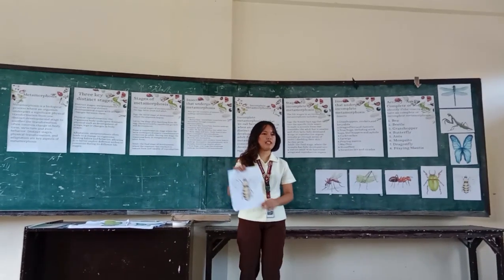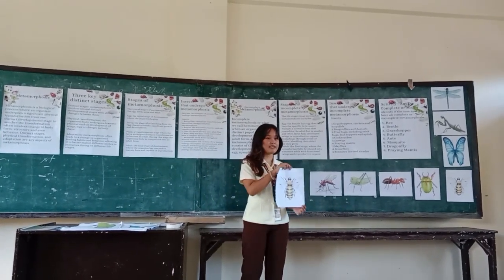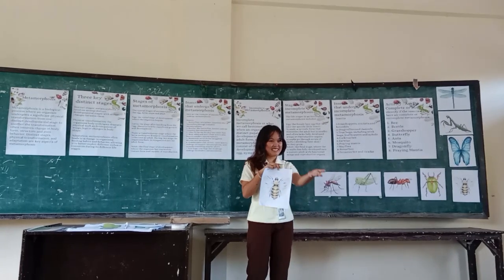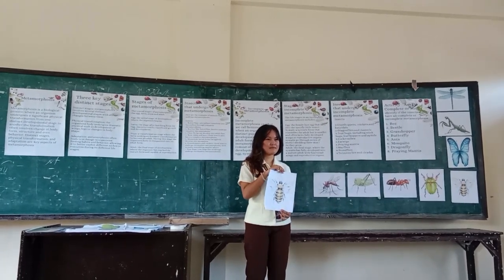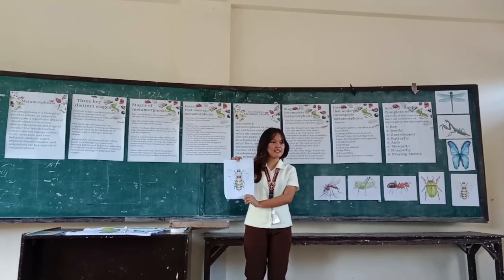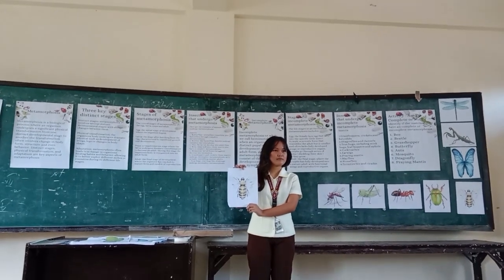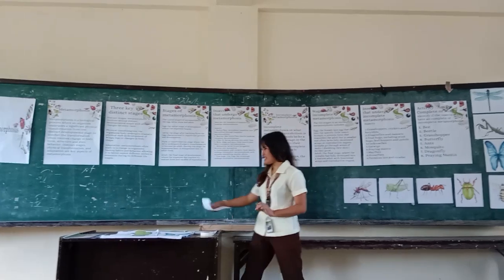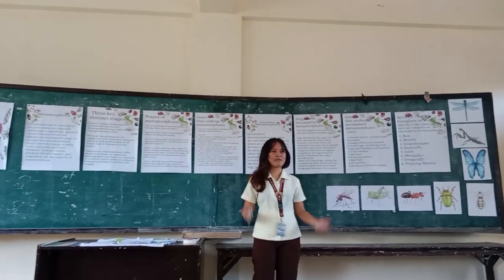Following the next image, can anybody tell me what this image is? Yes? Ma'am, that is a bee. Yes, that is correct. And where can we see a bee? We can see a bee in the flowers. Yes, that is correct. Let us give her 3 claps.